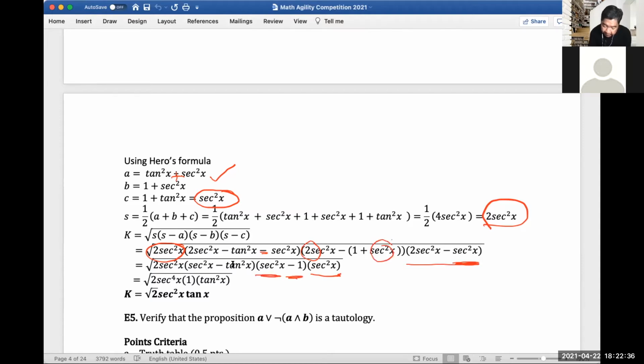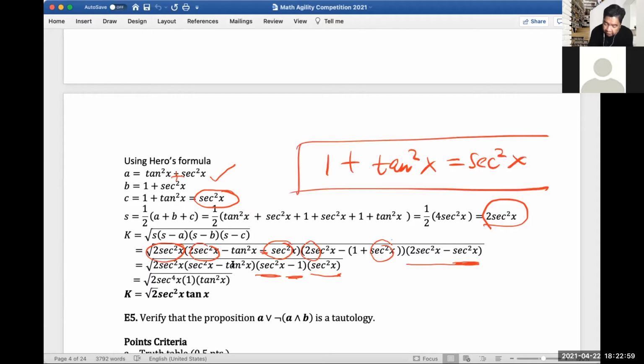And then this would become 1 if you combine all the secant squared minus tangent squared. So secant squared minus tangent squared is basically equal to 1 because of the identity 1 plus tangent squared x equals secant squared x, if you remember your trigonometry, right?